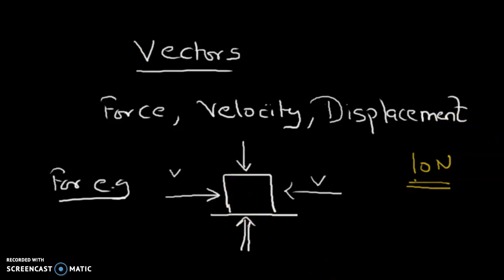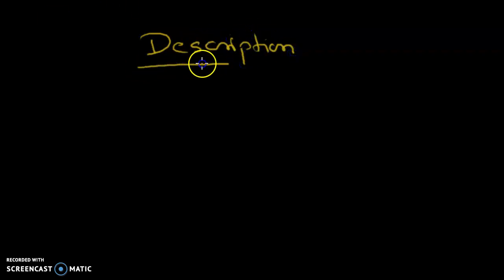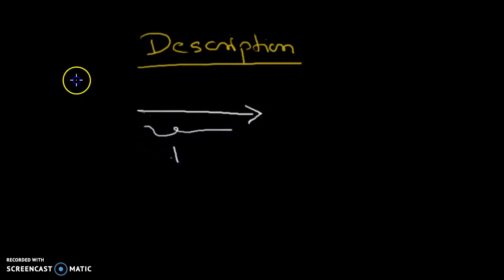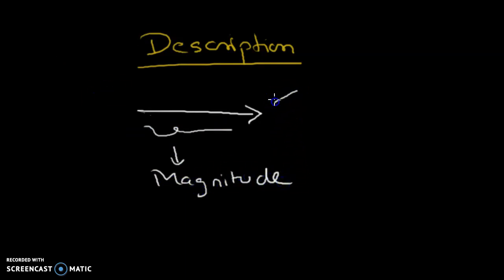Now let's talk about the description of a vector. How do we represent or describe a vector quantity in physics? We represent a vector quantity by an arrow, where the length of the arrow determines the magnitude of that vector, and the arrow head gives you the direction of that vector.